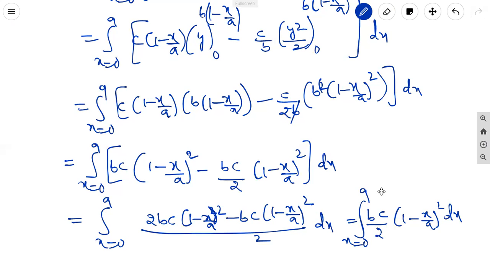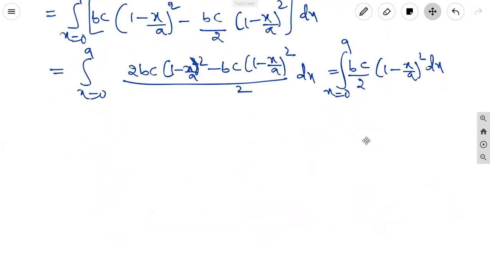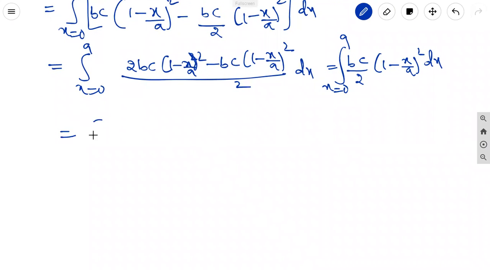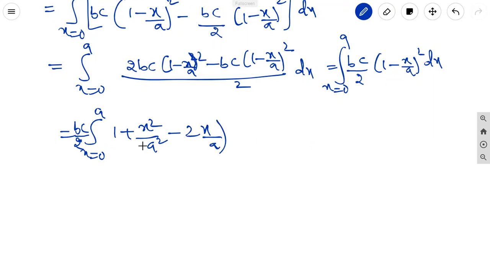Now expand using the (a minus b) whole square formula. It is equal to the integral x equal to 0 to a, with bc by 2 outside, of 1 plus x square by a square minus 2x by a, dx. It is bc by 2. The integration of 1 is x.